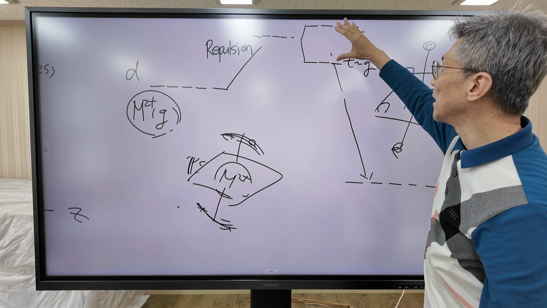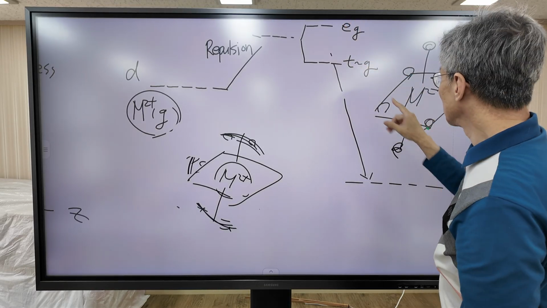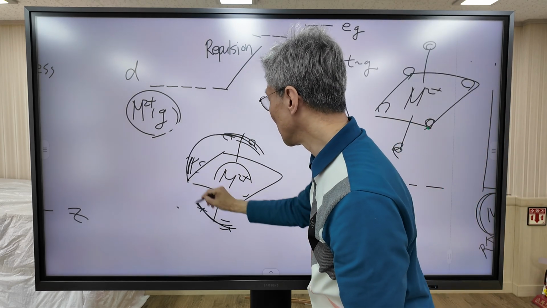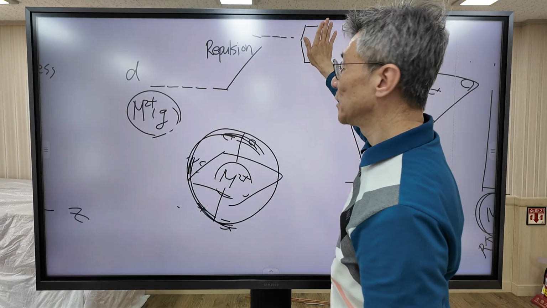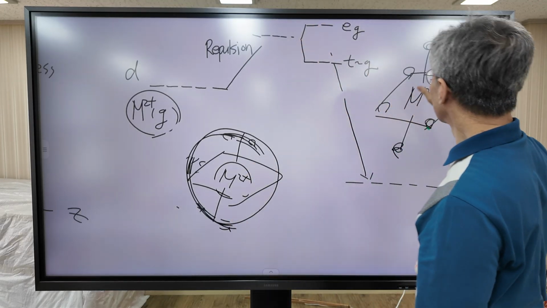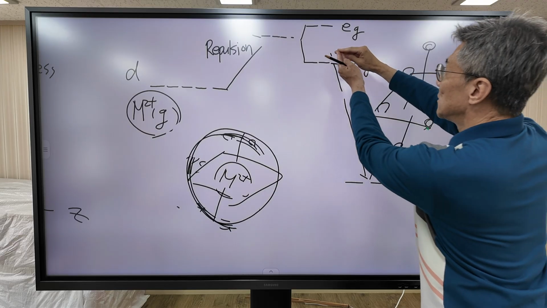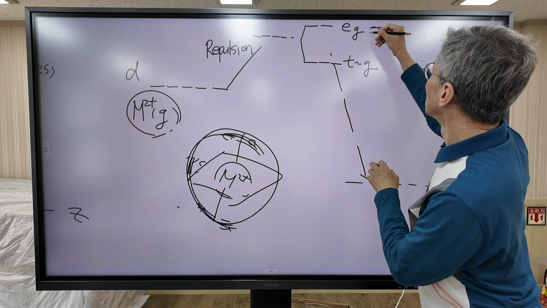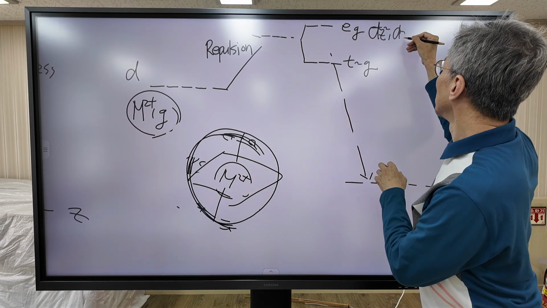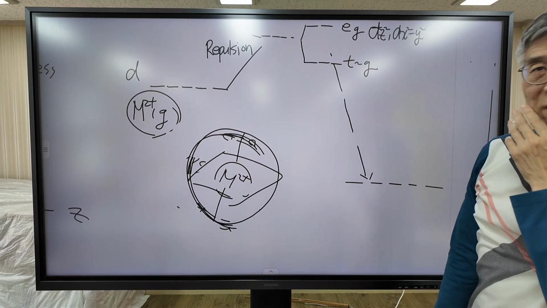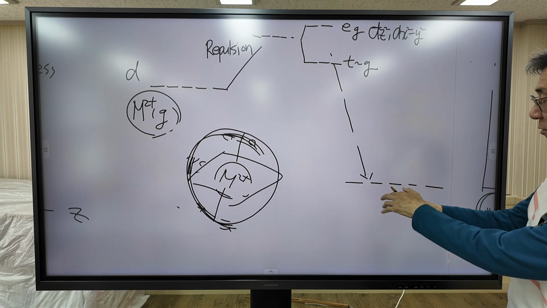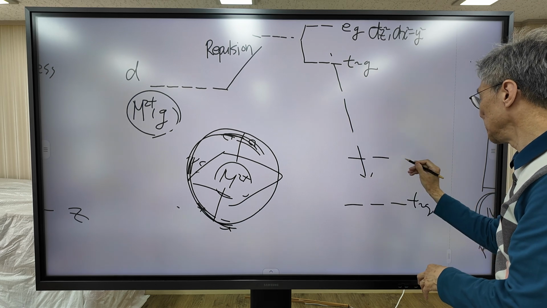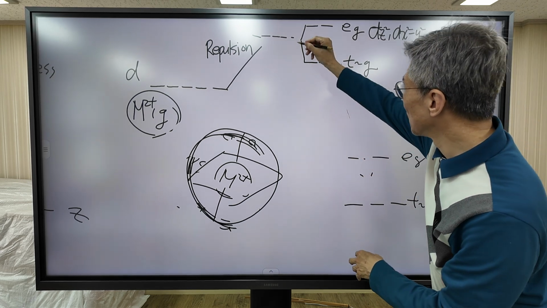Why does the d orbital level split? Because the arrangement is octahedral. If the water molecules are arranged spherically, splitting does not occur. But actually, water molecules are arranged octahedrally, so splitting occurs. The upper level corresponds to the dz square orbital and the dx square minus y square orbital. So this one is the t2g orbital, and this is the eg orbital. So this is our final state.